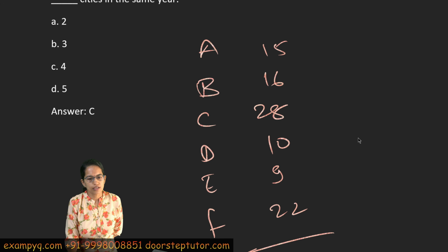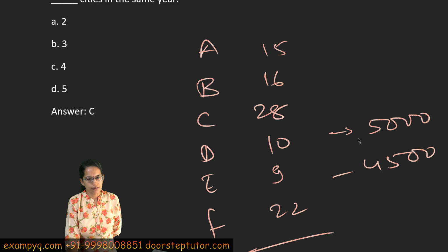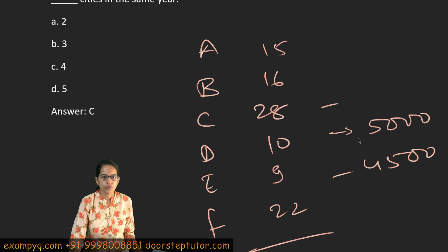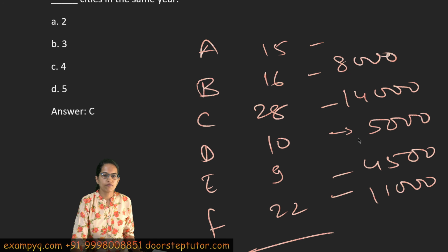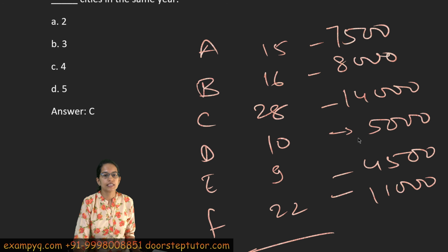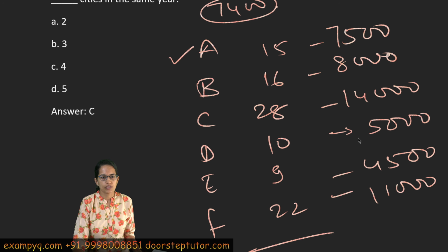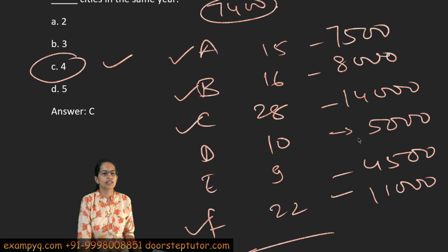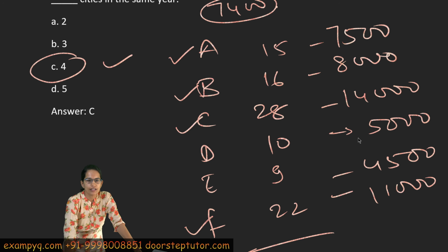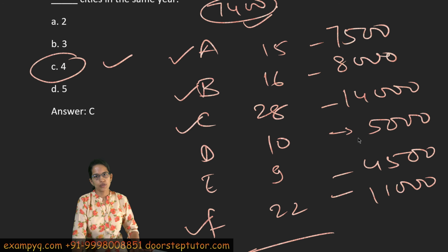So for the 50,000, I calculate 10%. It gives me 5,000. 9% gives me 4,500. I do it for other values. So 28% gives me 14,000. 22% gives me 11,000. 16% gives me 8,000. And 15% of 50,000 gives me 7,500. Now I am asked how many cities have a value of more than 7,400, right? So obviously you have to find out the number of cities: 1, 2, 3 and 4. So 4 cities in the same year have values above 7,400 in terms of population.